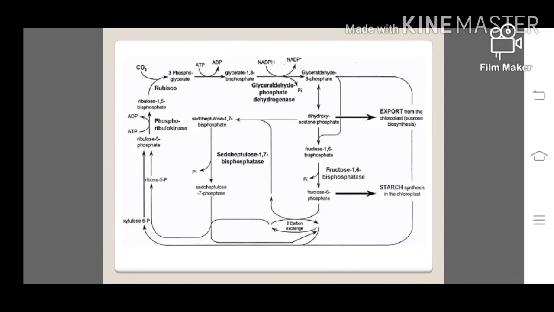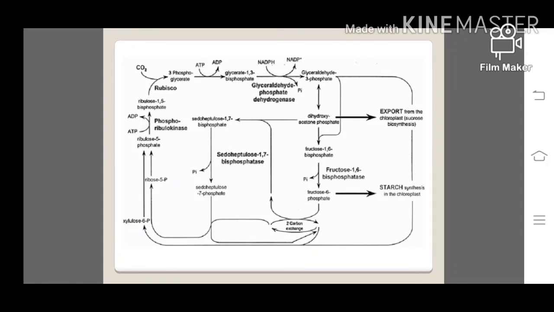Here CO2 is taken by RuBP in the presence of Rubisco. It will be converted into 3-phosphoglycerate, and this 3-phosphoglycerate, by utilizing ATP, will be converted into glyceraldehyde 1,3 bisphosphate, which will be reduced by utilizing NADPH into glyceraldehyde 3-phosphate. From that glyceraldehyde 3-phosphate, 2 will be exported to the cytosol to produce glucose, and the remaining 10 will be utilized in the